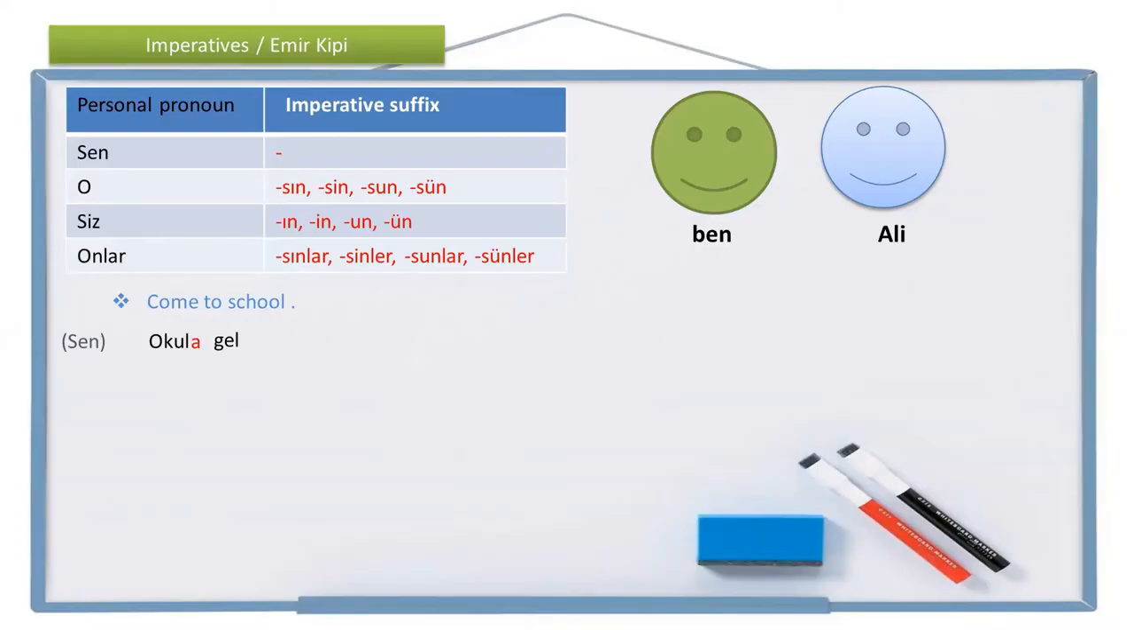Ali, come to school now. Ali, okula gel. You, come to school now. Sen, okula gel.